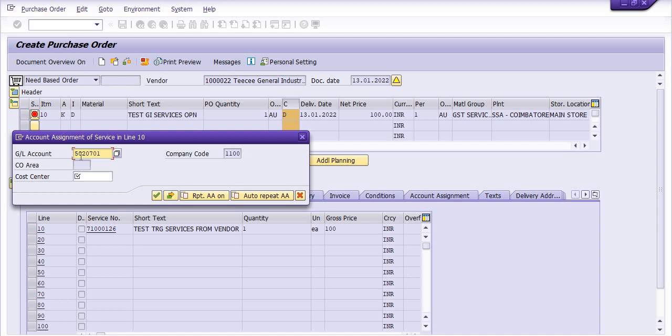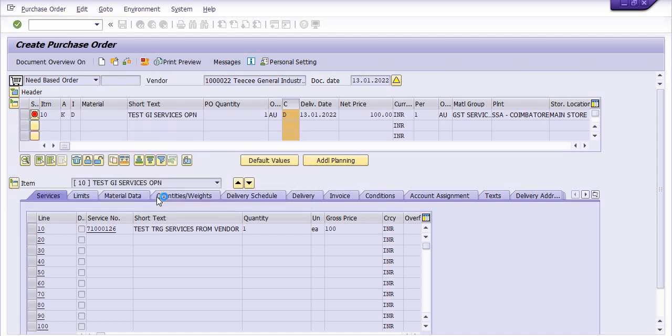This is the general ledger account. In this head I am booking expense. Cost center is 3002101. This is the respective cost center. Choose your appropriate cost center as per your own requirement.